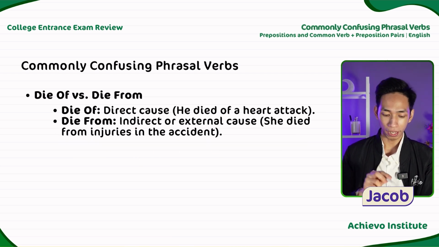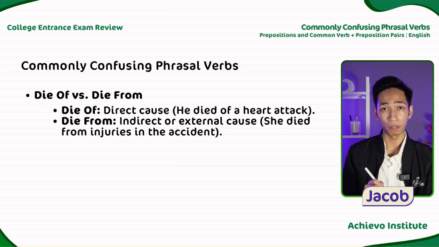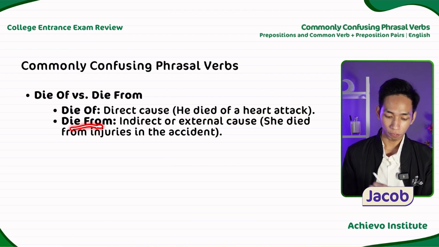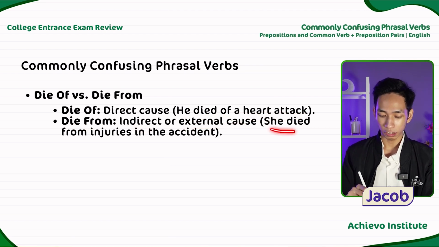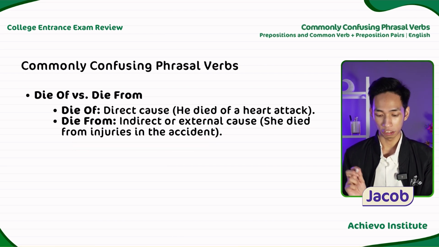Another confusing pair is die of versus die from. Die of is used to express direct cause. For example, he died of a heart attack. While die from is used to express indirect or external cause. For example, she died from injuries in the accident. So it is an external cause.